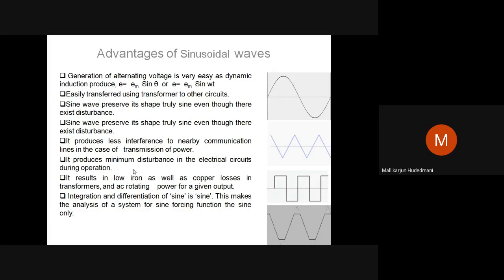If the sinusoidal wave is experienced in the system, such disturbances will be very minimal, and from the machinery when they are put in service, their impact on the system is also very minimal. In that respect, the sinusoidal waves find very great application among the comparison. It results in very low iron as well as copper losses in transformers and AC rotating machines for a given output.